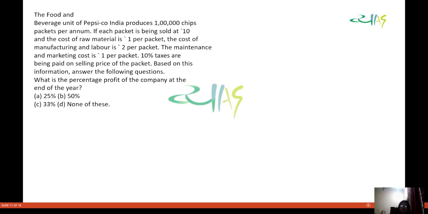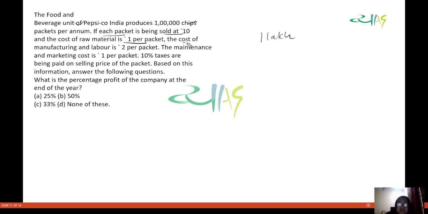Now look at this question. See, this is just a warm up for a percentage question. The food and beverage unit of PepsiCo India produces 1 lakh chips. Okay, 1 lakh chips.